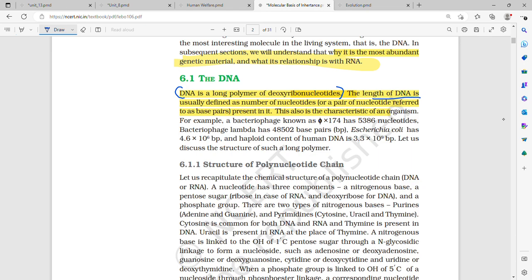The length of DNA can be defined as the number of nucleotides or the number of pairs of nucleotides, referred to as base pairs. That is, either you can say how many nucleotides are present or how many base pairs are present, because one base pair consists of two nucleotides. This is also a characteristic of an organism. For example, so this is an important line.